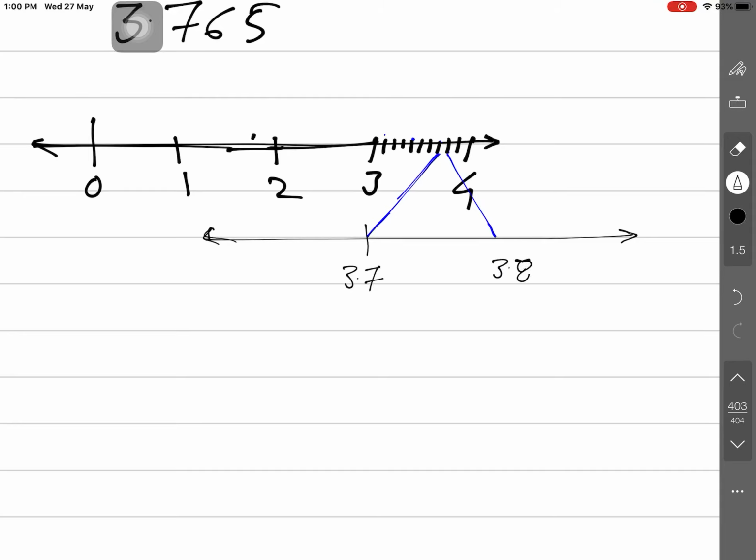So it is right to the 5 and left to the 6. Is that clear, guys? Right to the 5 and left to the 6. So what we will do here is we will divide this into 10 equal parts. 1, 2, 3, 4, 5, 6, 7, 8, 9. Is that clear, guys? Now zoom in.